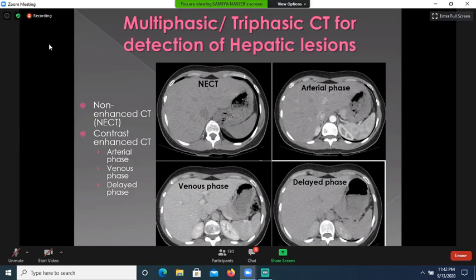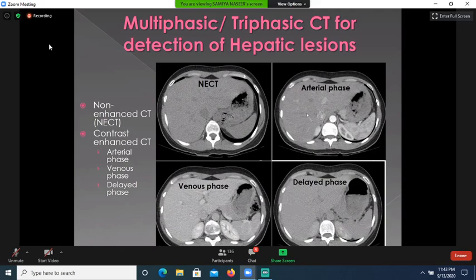After giving contrast, this is the arterial phase. The early arterial phase is taken after 15 to 20 seconds of giving contrast, and the late arterial phase is taken at 35 to 40 seconds, and this is taken at the late arterial phase. Here you can see contrast in the aorta, and the kidney shows corticomedullary phase. Medulla is not enhancing while the cortex is enhancing, and the spleen is also showing enhancement. But no enhancement is seen in the liver.